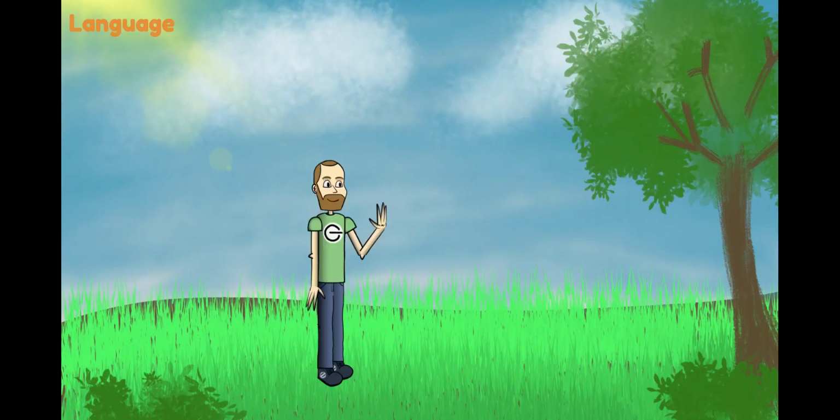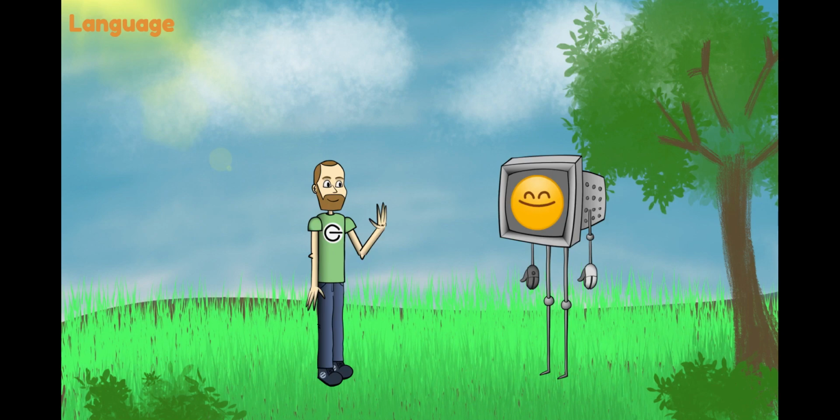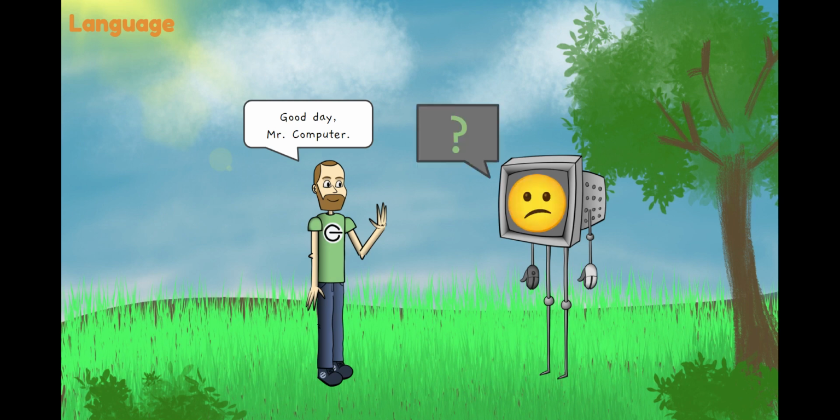Imagine that you are walking through a field and you come across a computer. Now imagine you try to start a conversation with this computer and you say, "Good day, Mr. Computer." The computer will just look at you confused. So instead, you try to give it a command, and that's something that the computer can understand and respond to.